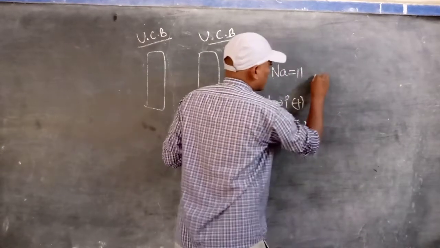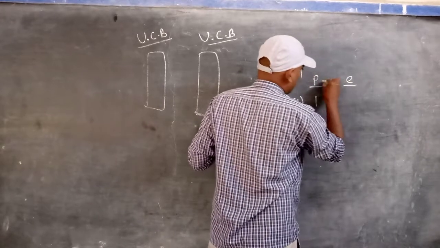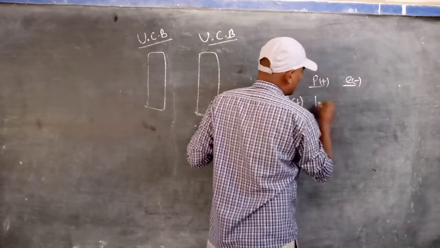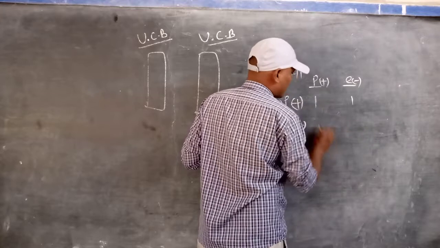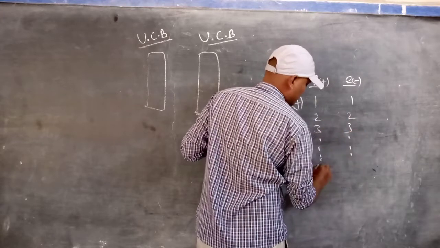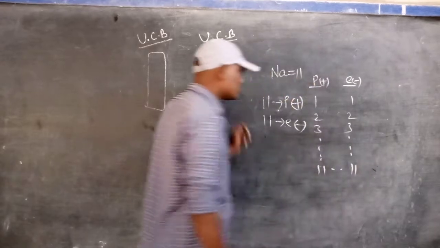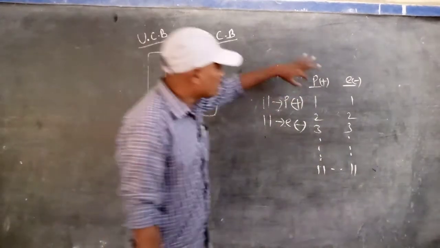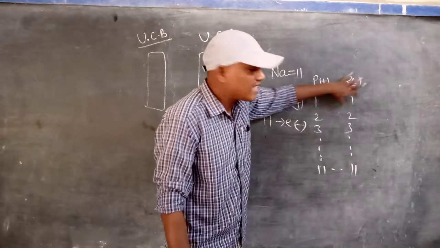So here, proton and electron, positive charge and negative charge. First proton, first electron. Second proton, second electron. Like this, up to 11 and 11. So what will happen? One proton, one electron, like that.